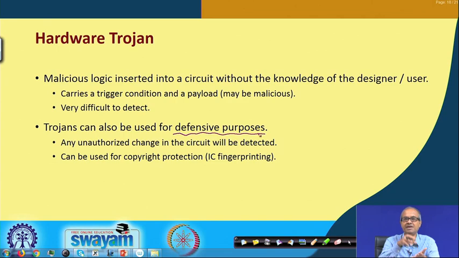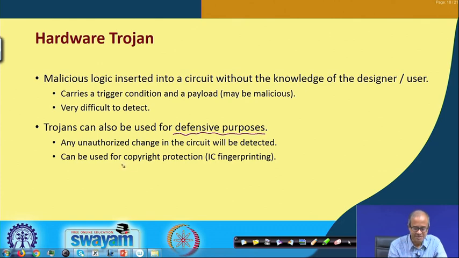So, you deliberately insert a Trojan yourself whose behavior will only be known to you. So, someone else who is copying your design will also copy the Trojan along with that. So, whenever the Trojan wakes up, that person will not know what to do with that Trojan. So, it will be unusable, the circuit will become unusable.